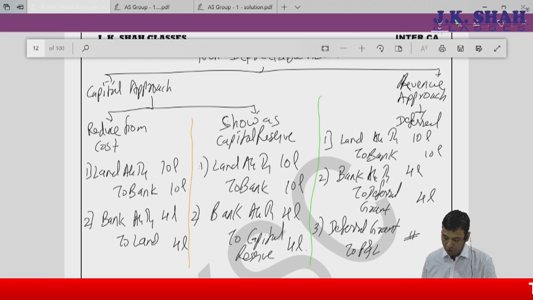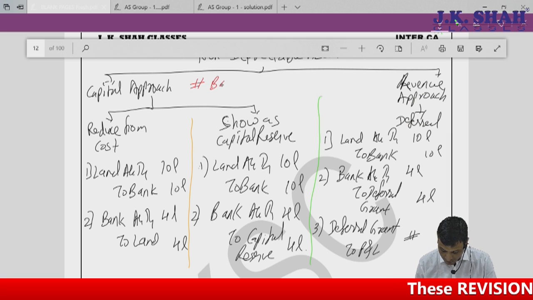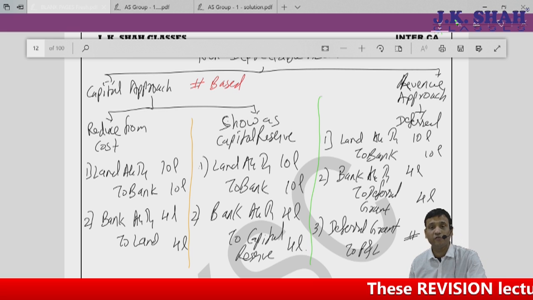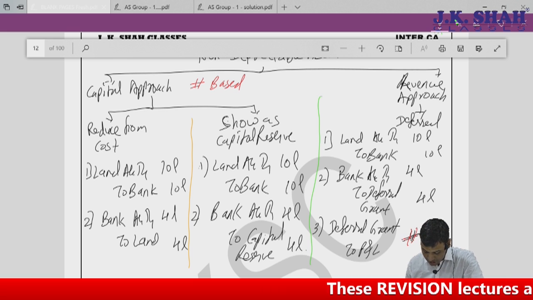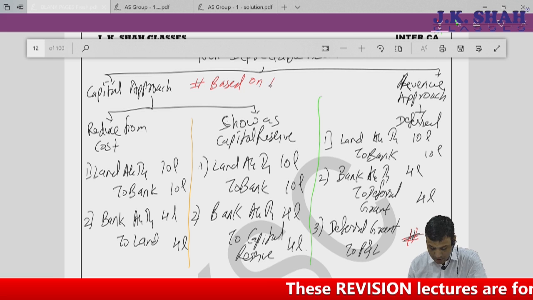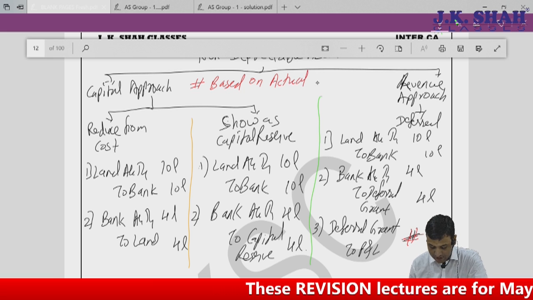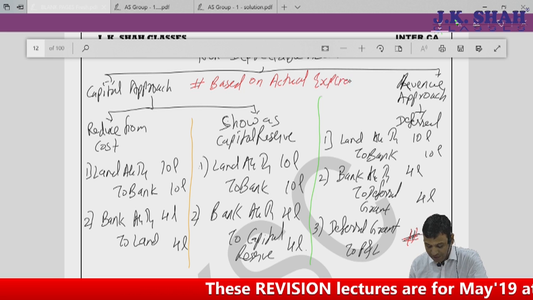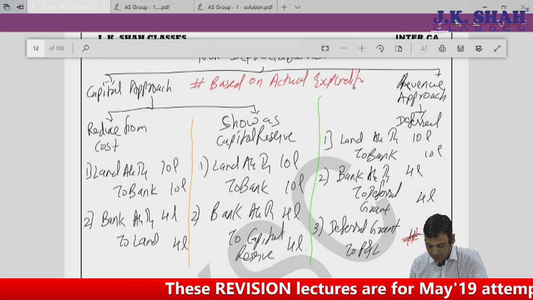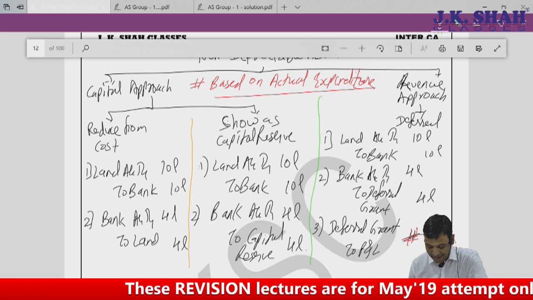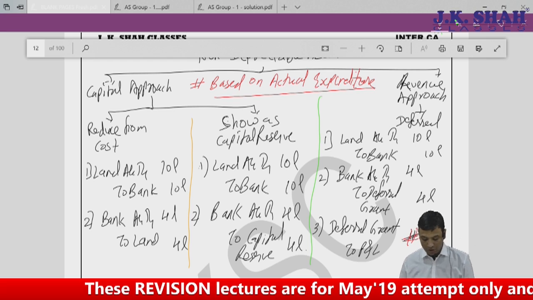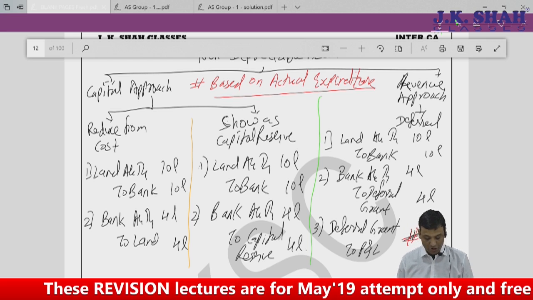Very important, how much amount is to be transferred? Not in the ratio of depreciation. This should be based on actual expenditure for that asset. Whatever is the actual expenditure incurred, you will transfer based on that actual expenditure and not based on the depreciation. Of course, depreciation is not there.